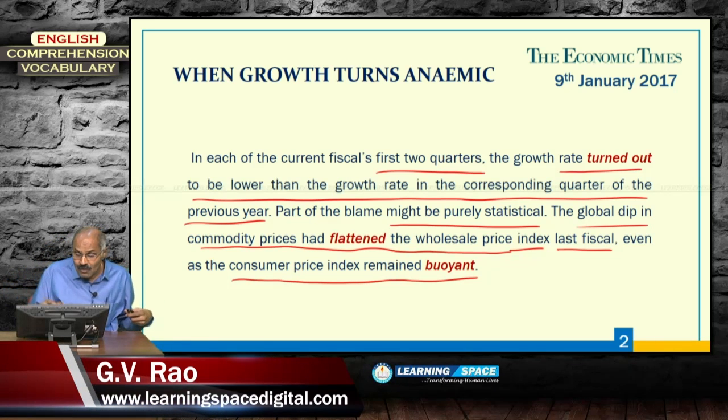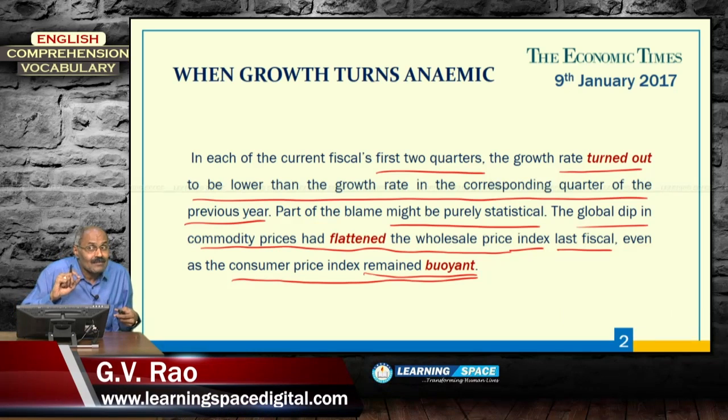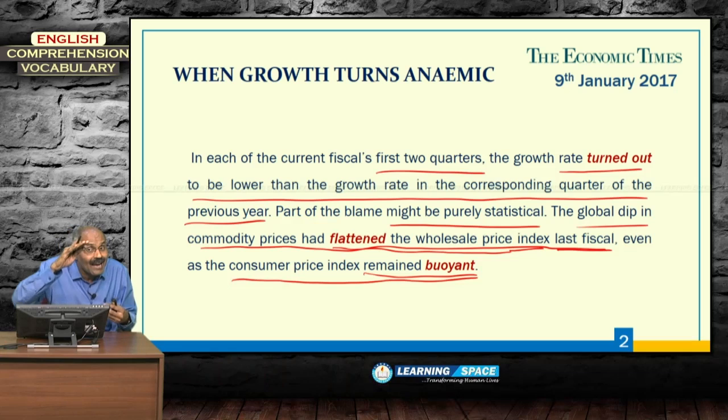And here the consumer price index remained buoyant. Buoyant means it remained at higher elevated levels. This is the meaning in economy. You should read the meanings properly in the right context. Here, two things he compared. First one is the global dip in commodity prices had flattened the wholesale price index, even as the consumer price index remained buoyant. So, the consumer price index remained higher, but the wholesale price index is flattened.